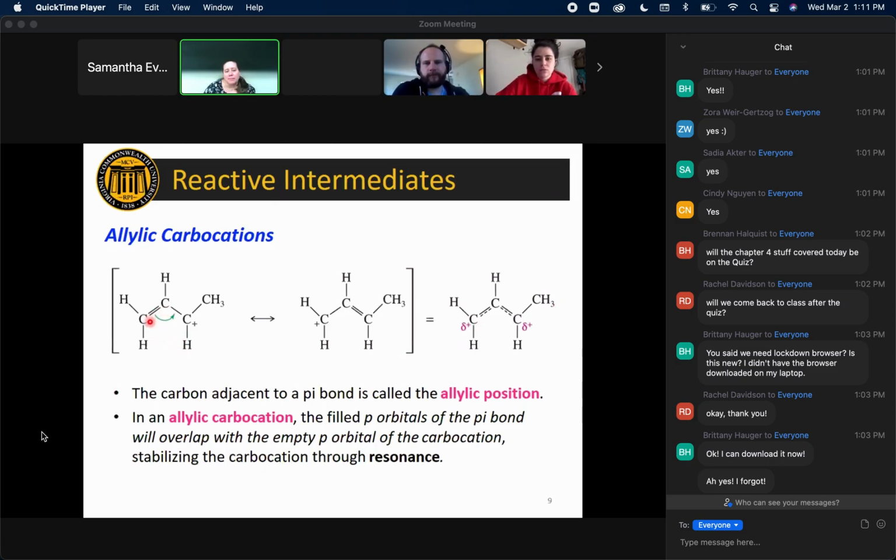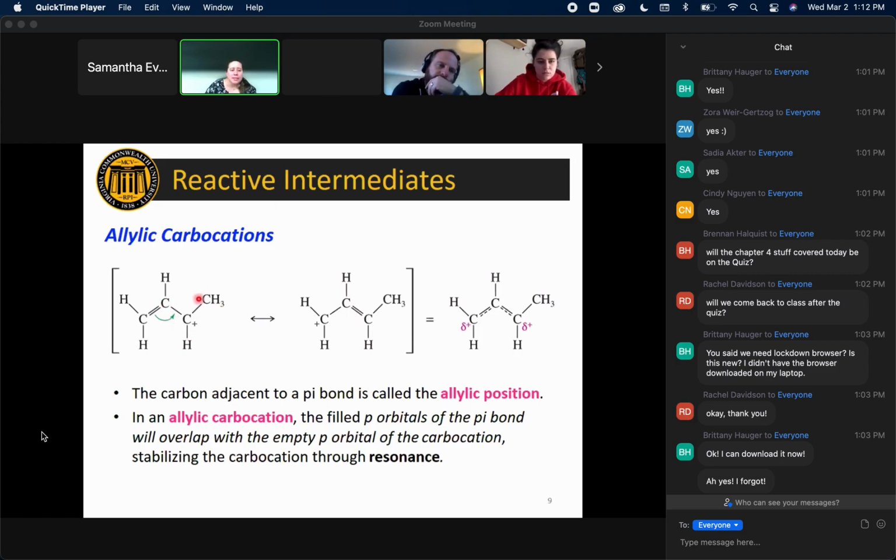If you think about what this pi bond is, that pi bond is two unhybridized p orbitals that are parallel with each other that have two electrons in them. And if you think about what your carbocation is, it's another unhybridized p orbital. And if you line it up with the p orbitals of the pi bond, then you can move the electrons around covering all three of these atoms. So you can put them between these two carbons, or you can put them between these two carbons.